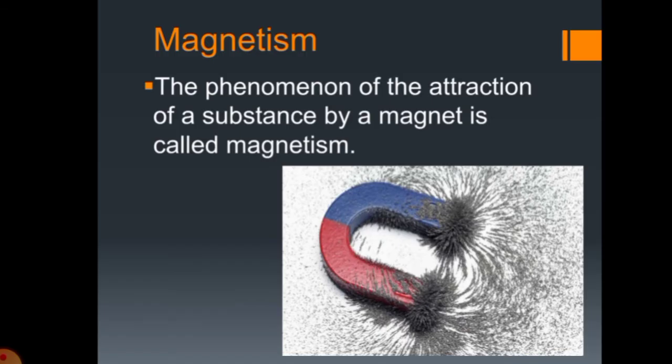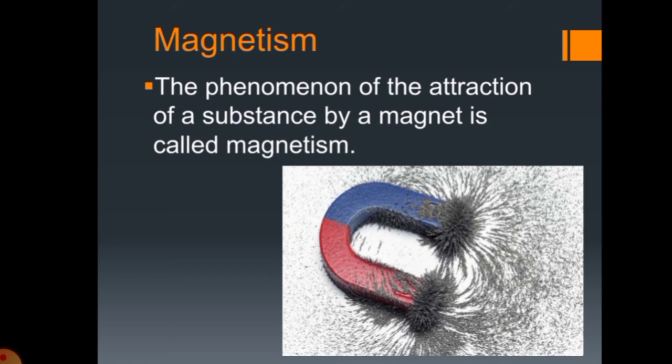What is magnetism? Now you know the magnet has the property to pull, to attract things toward itself. Now, what is magnetism? Magnetism is a property, a characteristic of the magnet, and we can say a phenomenon also.